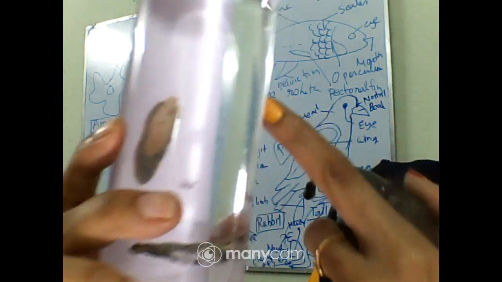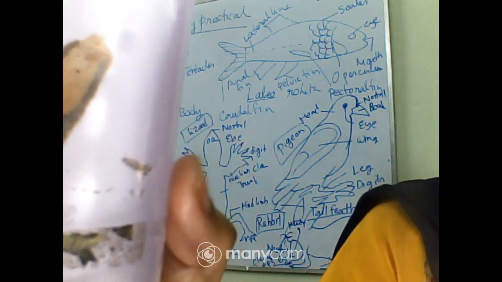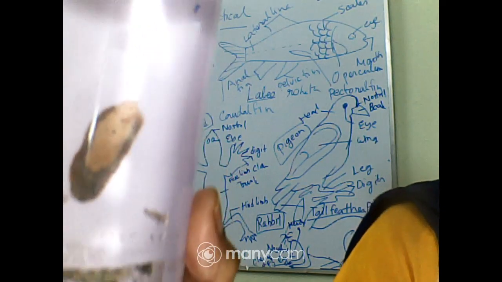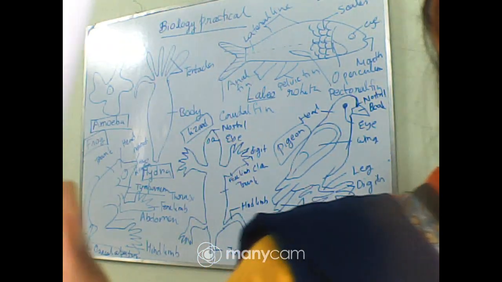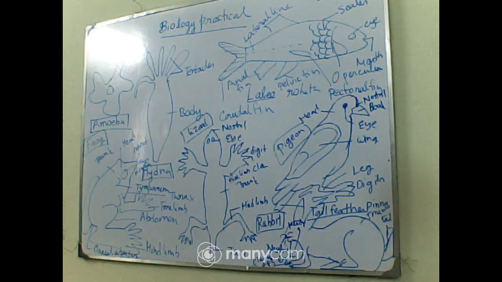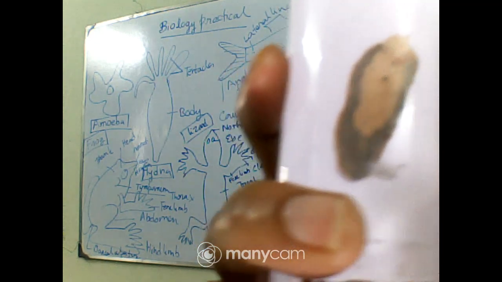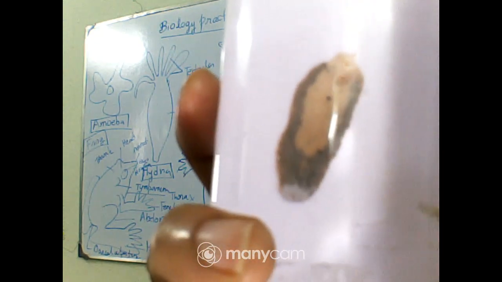And there you can see that their body shows a blind sac body plan with a single opening called the mouth, and the animals are generally hermaphrodite. Okay, so these are the main criteria of the liver fluke. So check it properly, that the body is triangular, flat, leaf-like, presence of suckers, and the body is covered with cuticle. Clear? So now let's move to the next one.